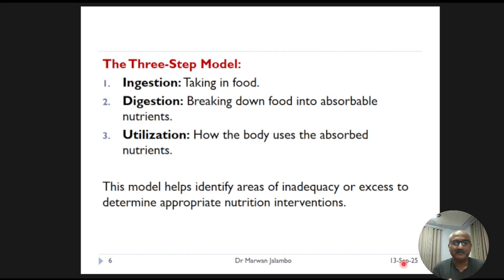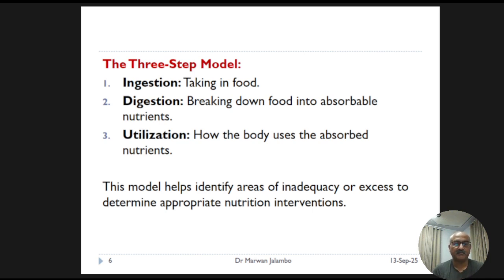A problem at any one of these stages can lead to nutritional deficiencies or excesses. So this model provides a logical pathway for us as practitioners, nutritionists, dietitians, or physicians, to identify where the problem lies and to plan an effective intervention.